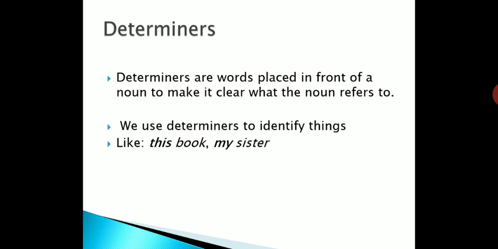Determiners are words placed in front of a noun to make it clear what the noun refers to. It means when the noun is referring to something, that is called a determiner. For example, this book. In it, this is a determiner and book is a noun. My sister. My is a determiner. Which type of determiner? Sorry, this is a demonstrative determiner and my is a possessive determiner. Sister is a noun.